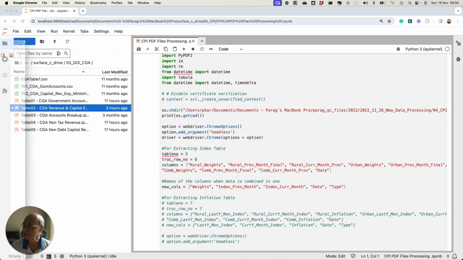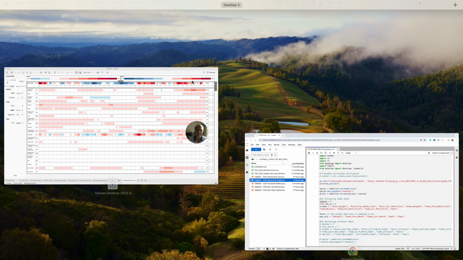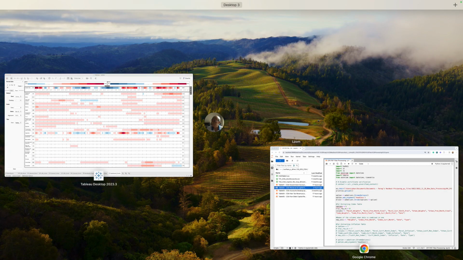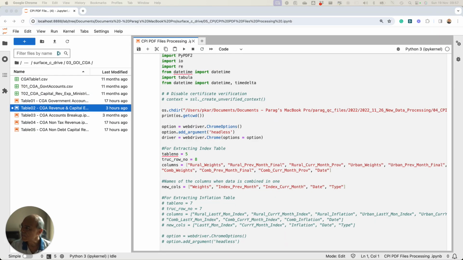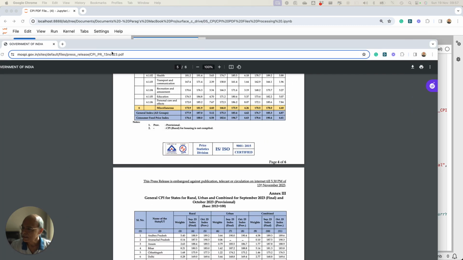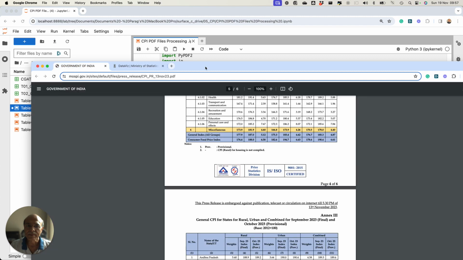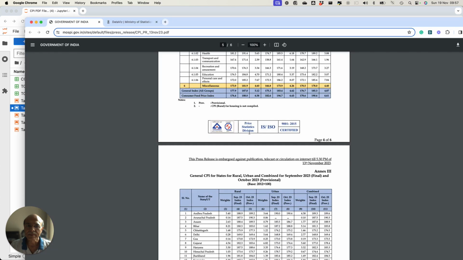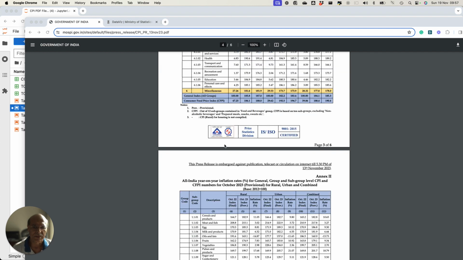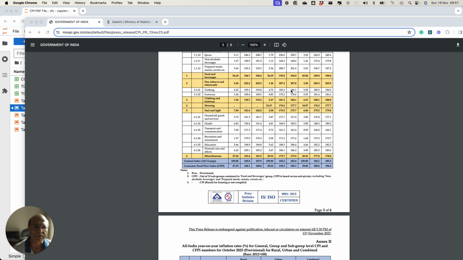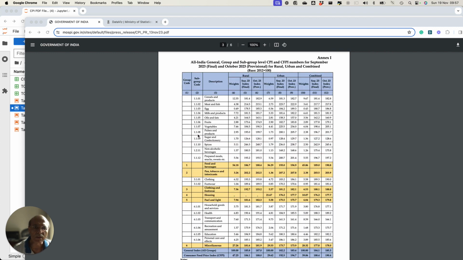Now if you look at this table which I showed you just now, where is the table? Just a minute. This table is in a PDF format. I'll just show you the table. Just hold on for a minute. Yeah, this table is in a PDF format. Now, in order to extract these values from this table, we have to do some processing. So we have to convert this table from PDF to Excel, and then we have to process all these rows.